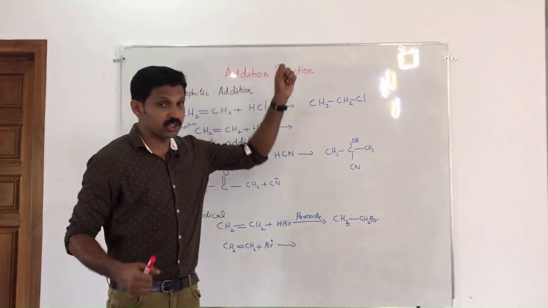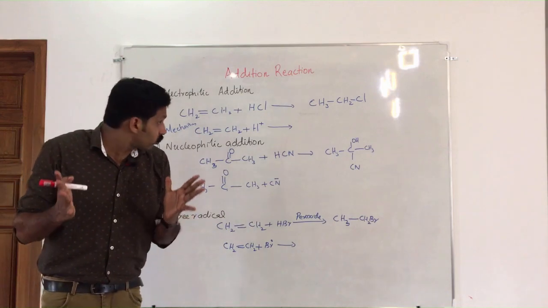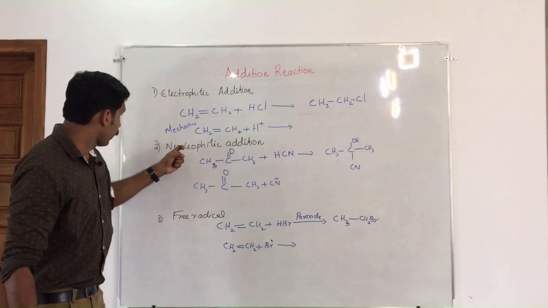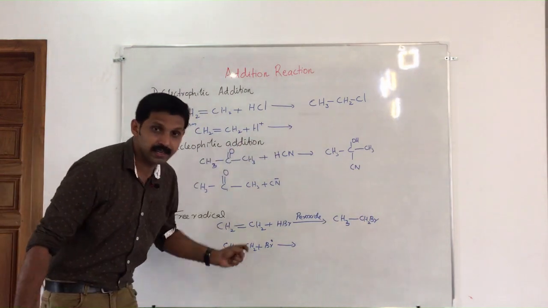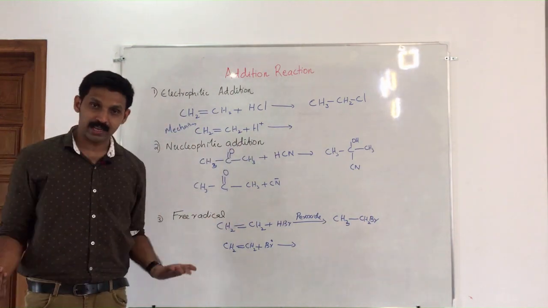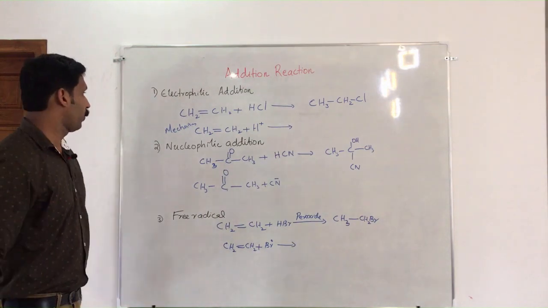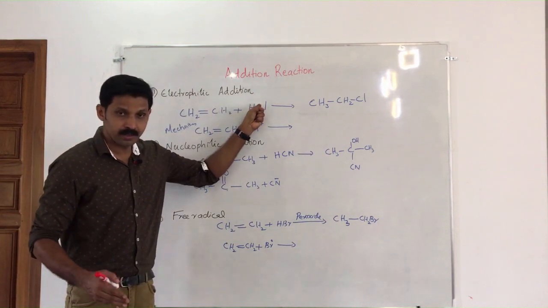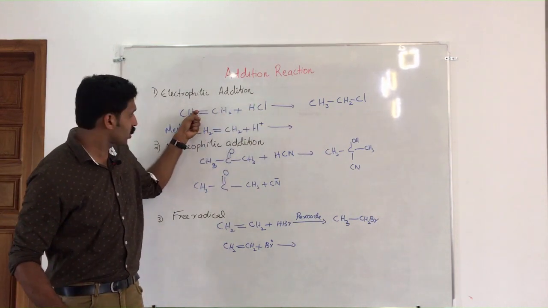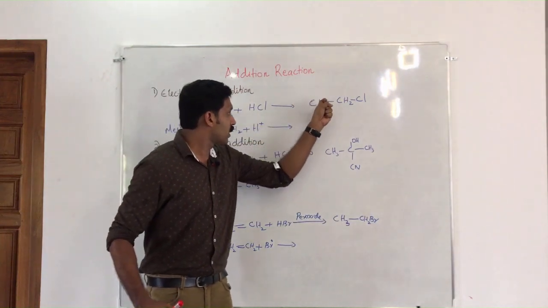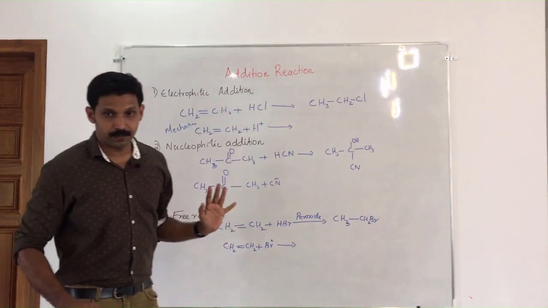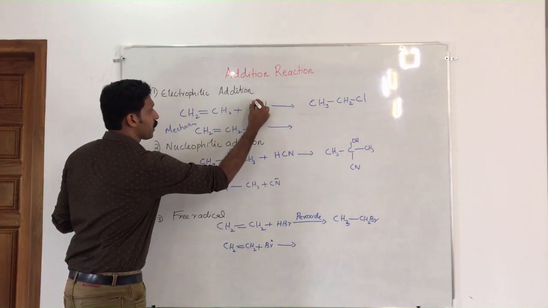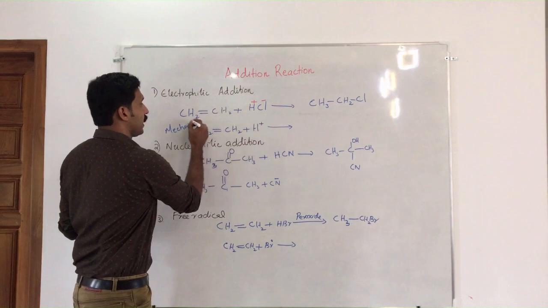First one is addition reactions. Basically there are 3 types of addition reactions: electrophilic, nucleophilic and free radical addition reactions. How they are classified is our next aim. I will give an example. CH2 double bond CH2 plus HCl is an example of a hydrohalogenation reaction. You will get CH3CH2Cl as the answer. Here in this reaction, H plus and Cl minus are added.